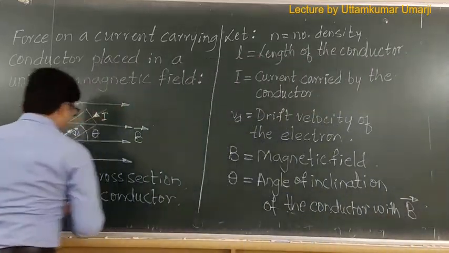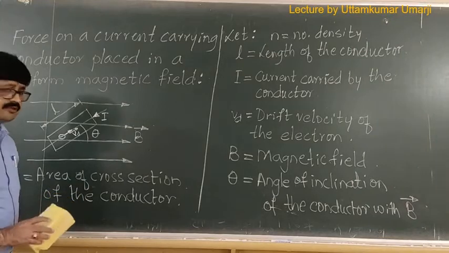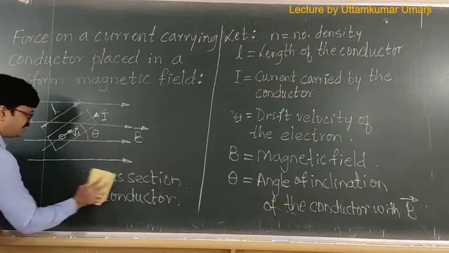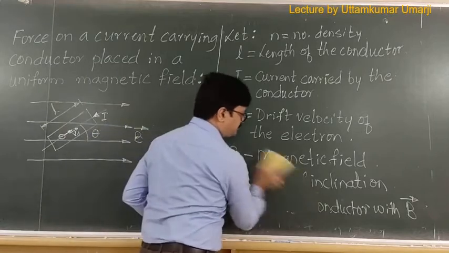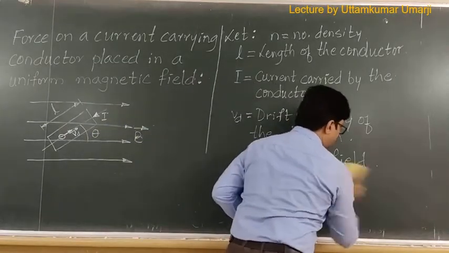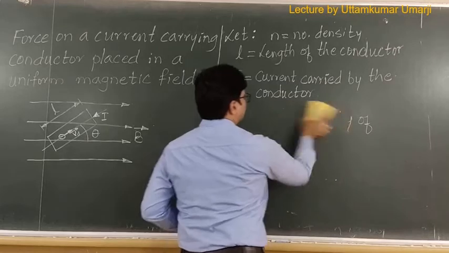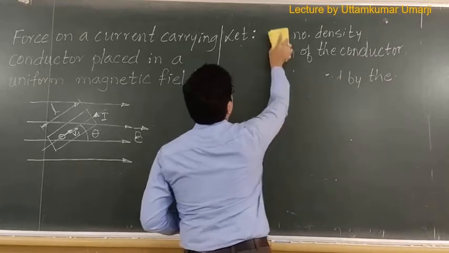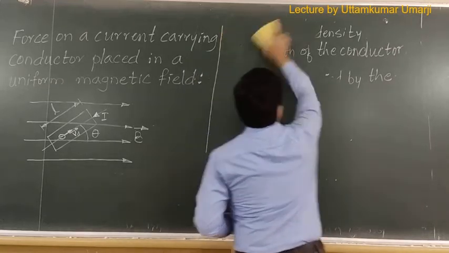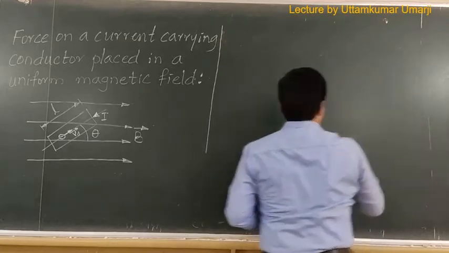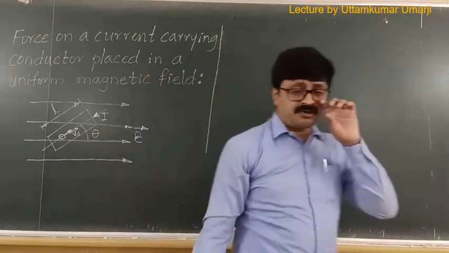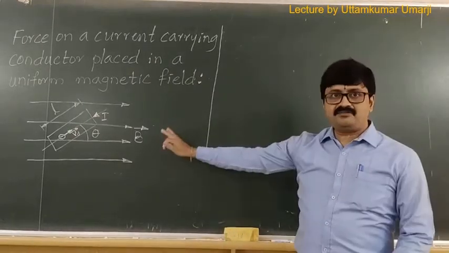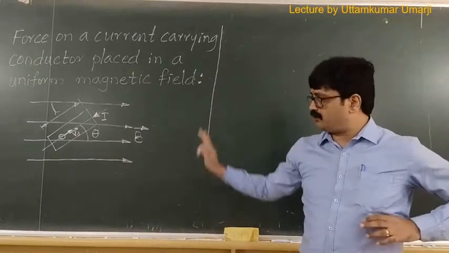Now let us proceed to the derivation quickly. I think I can erase all these things. I hope you would have written it already. So now let's proceed to the next part of the derivation. In order to derive, first and foremost, this diagram I am keeping as it is for our reference.